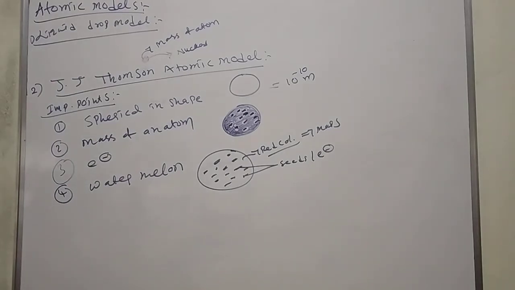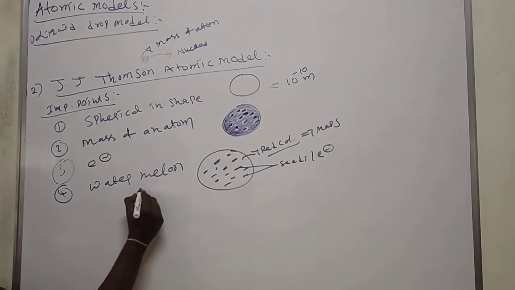The red color sponge material is completely distributed. According to J.J. Thomson, the red material we call mass. The seeds of the watermelon are like electrons. The red color is the mass, and the seeds are distributed throughout the watermelon. That's why this is called the watermelon model.